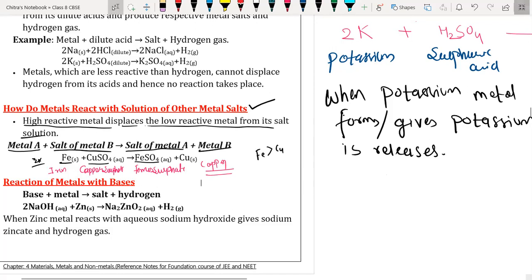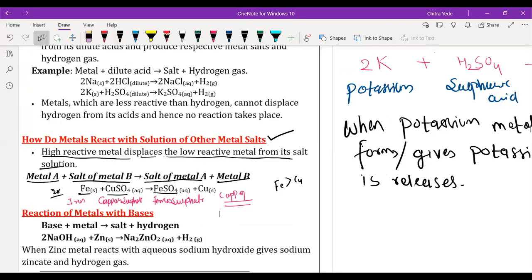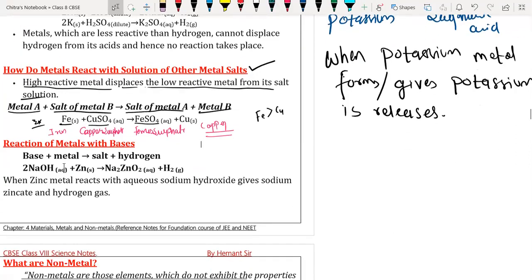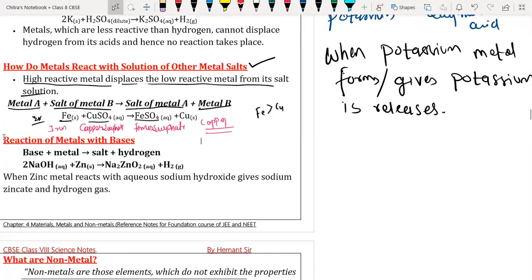Sir, wait, I'm just writing how do metals react. You just erased that. Okay, potassium. We have only 2 minutes to complete our first session. So let's make it very fast, beta, because we have to complete this. Sir, you just end, so we'll rejoin.